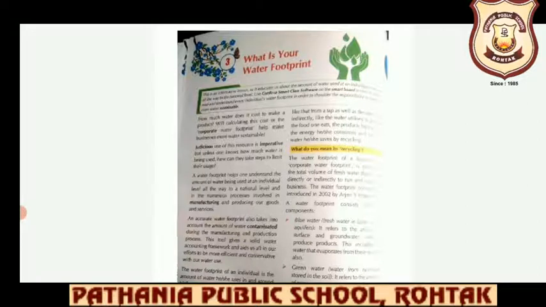Similarly, we know that these days industrialization has taken place. So many industries are there producing various kinds of goods and we use all sorts of goods produced by the industries. For example, right now you're wearing clothes. These clothes have been manufactured by some garment industry. We consume biscuits. Those biscuits are manufactured by some industry. So different products we use in our day-to-day life are manufactured by different companies. These industries or corporate houses, even they use water for making these products, and that would be referred to as the water footprint of the corporate. So now let's begin with the lesson.